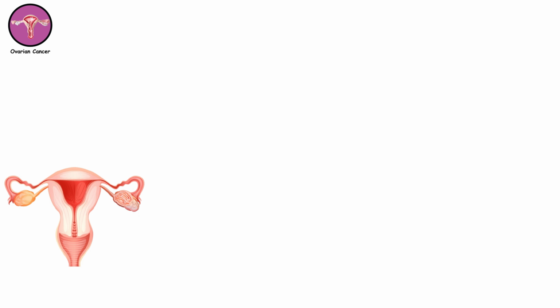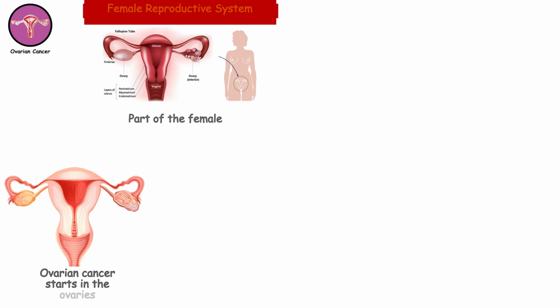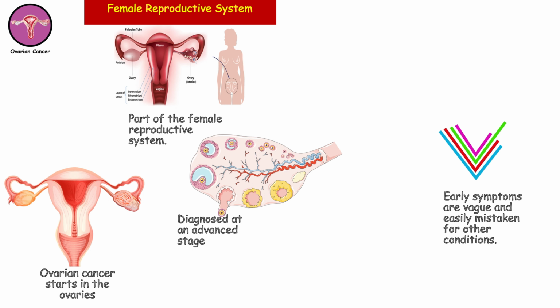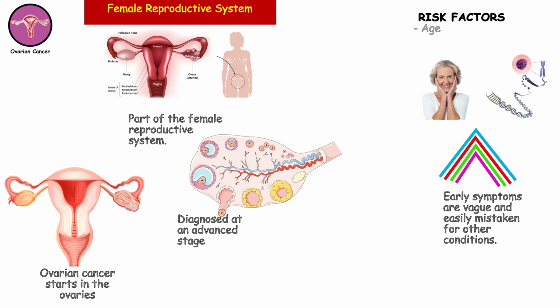Ovarian cancer. Ovarian cancer starts in the ovaries, which are part of the female reproductive system. It's often diagnosed at an advanced stage because early symptoms are vague and easily mistaken for other conditions. Risk factors include age, genetics, and hormonal factors.